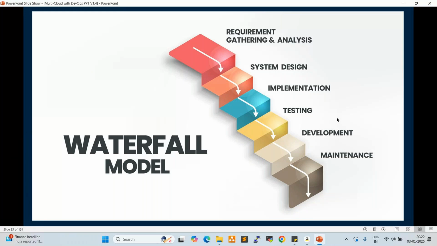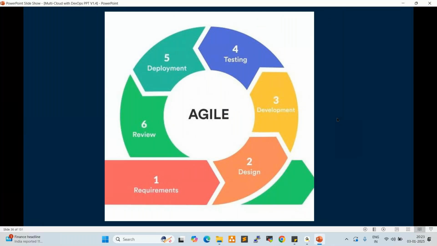So in the middle of the development, if any bugs are generated or created, development should be stopped in the waterfall methodology. In our previous organization, we used to use waterfall 10 years back. For a small requirement, the development team used to take 1 year, 2 years, 3 years, like that. So currently, every project team is using Agile methodology. So Agile is the latest, advanced one, right?